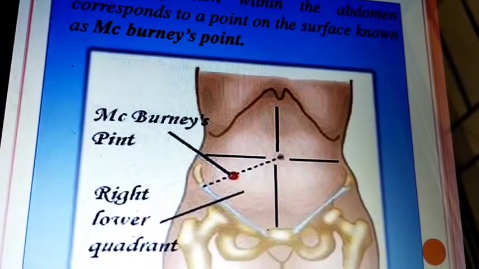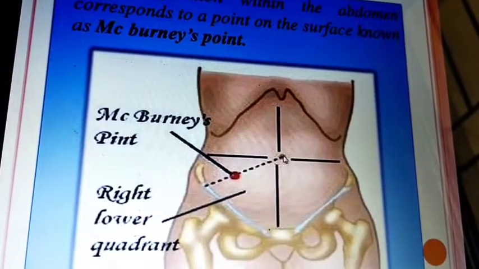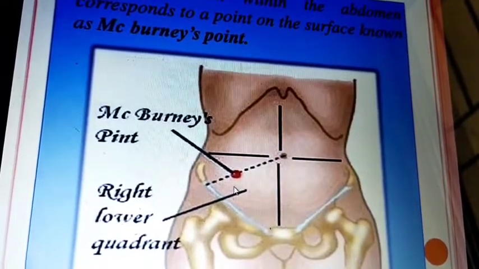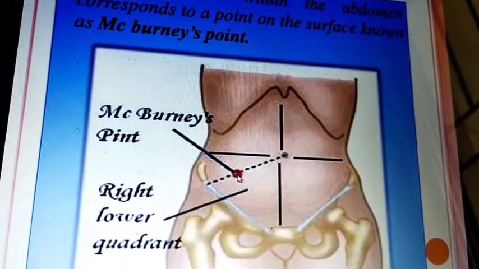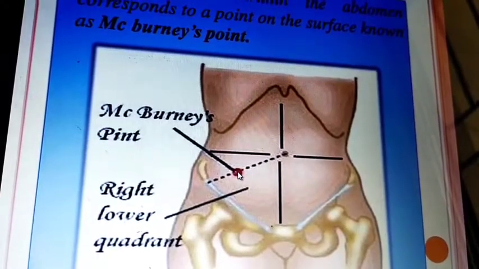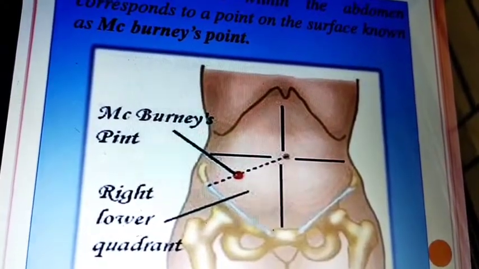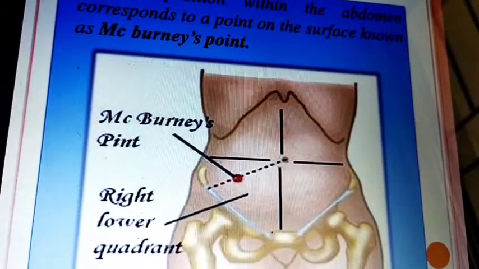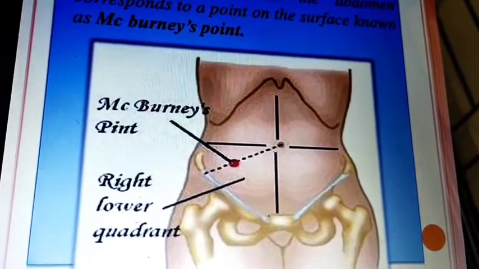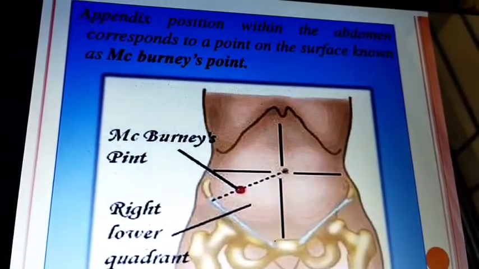If you draw an imaginary line from the umbilicus to the superior iliac spine, you leave the medial 2/3 and lateral 1/3, and this point is the McBurney point.